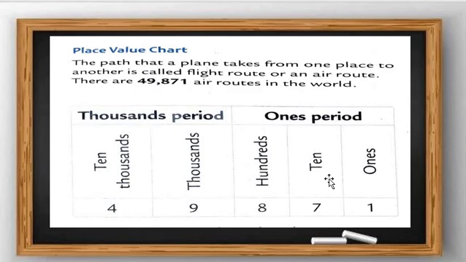This is all about the place value chart. So how can we put and see all five digits in the place value chart? We see the place value chart like that: 4 means 10,000, 9 means 1,000, then 8 in hundreds, 7 in tens and 1 in ones. Understood? Got my point, all students? This is your place value chart.